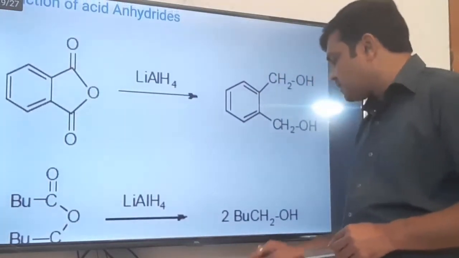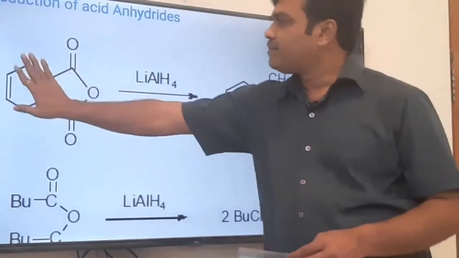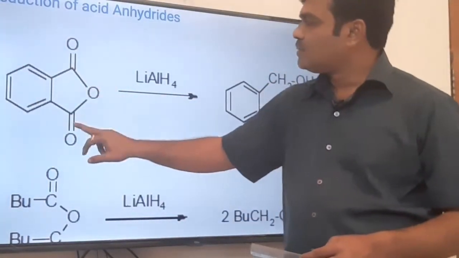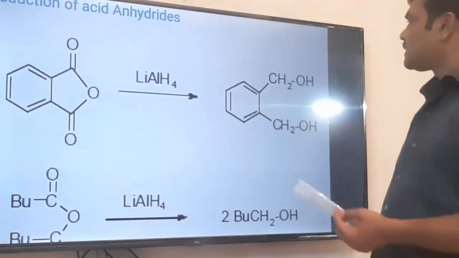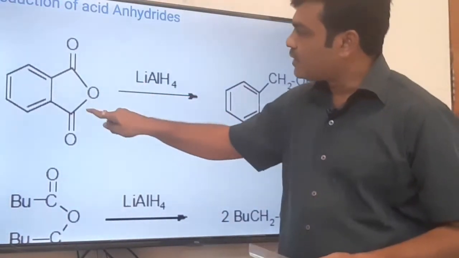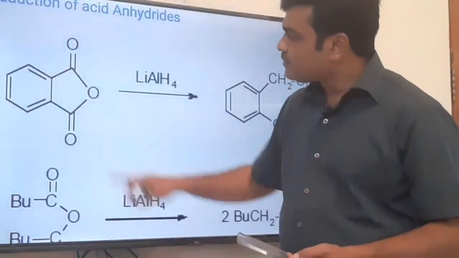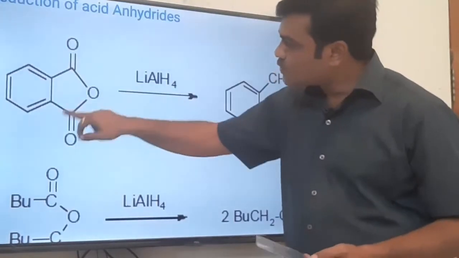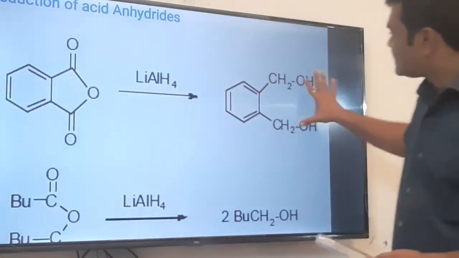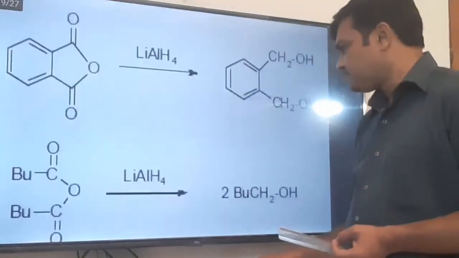Now this is the reduction of anhydride. This is phthalic anhydride, C double bond O, O, C double bond O. Anhydride ring opening reaction also takes place. The ring will open here, or it may open from this side. So this will reduce to CH2OH. This is also reduced to CH2OH, and we get this diol. Okay, two OH groups, ring opening reaction.